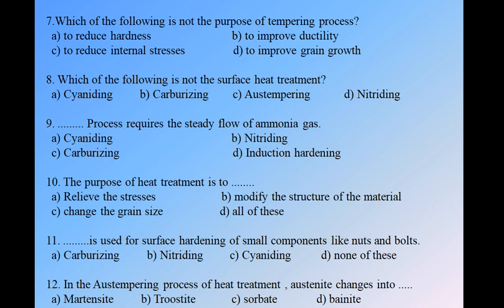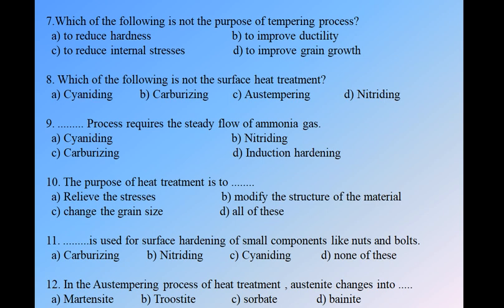Which of the following is not the surface heat treatment? We have four options: A. Cyaniding, B. Carburizing, C. Austempering, and D. Nitriding. Surface heat treatment means we just want to harden the surface of the material. We cannot go inside the material, that is the core. We harden the outer surface of the material, which is called the case, or you can say the surface.